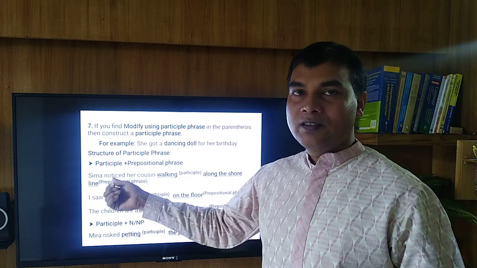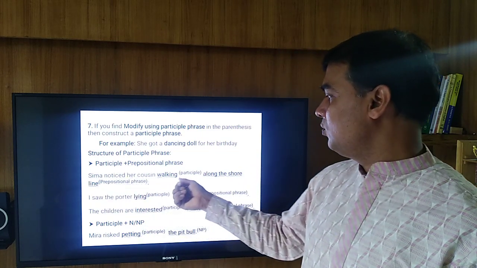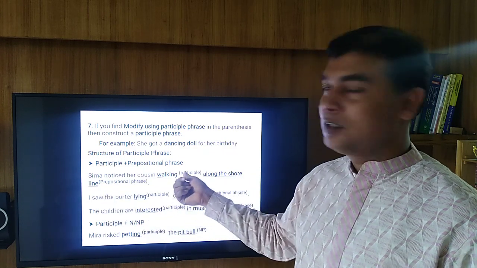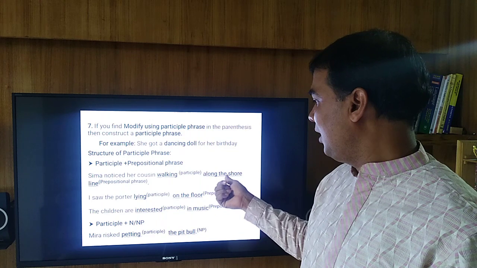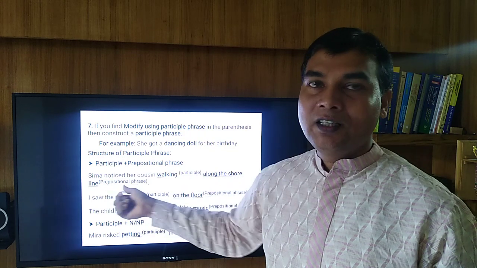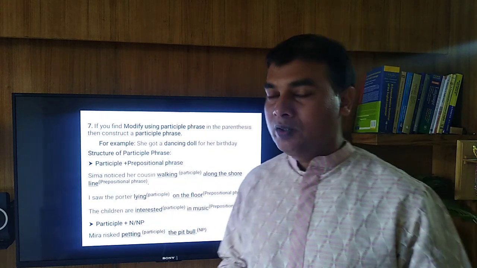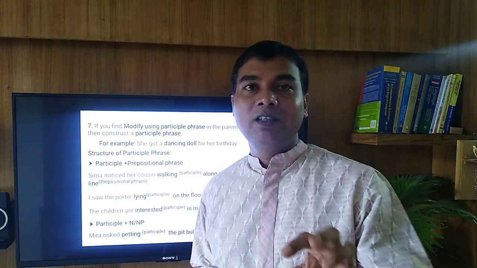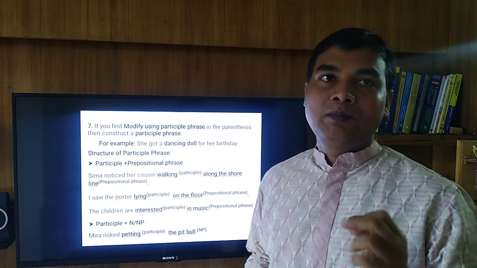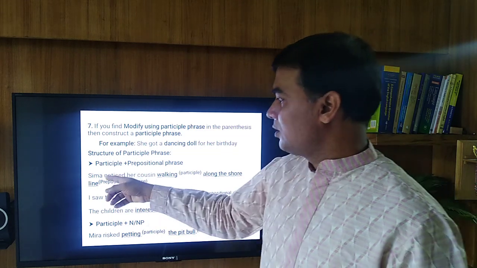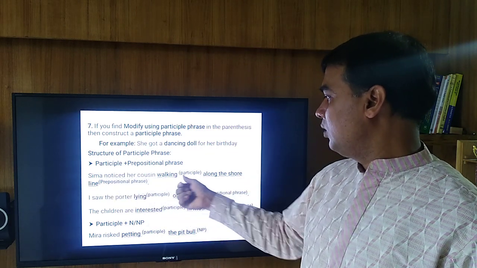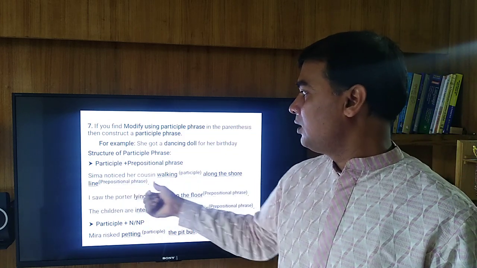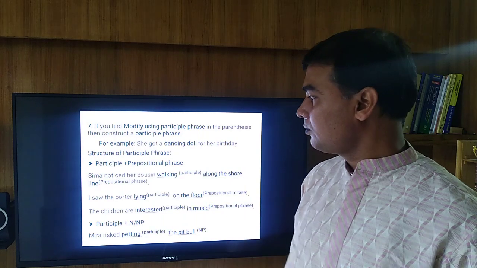For example, Seema noticed her cousin walking along the shoreline. Here you see walking, this is a participle. And along the shoreline, this is a prepositional phrase. So, if you join participle and a prepositional phrase, then it will be a participle phrase. So, Seema noticed her cousin walking along the shoreline. Walking along the shoreline, this is a participle phrase.